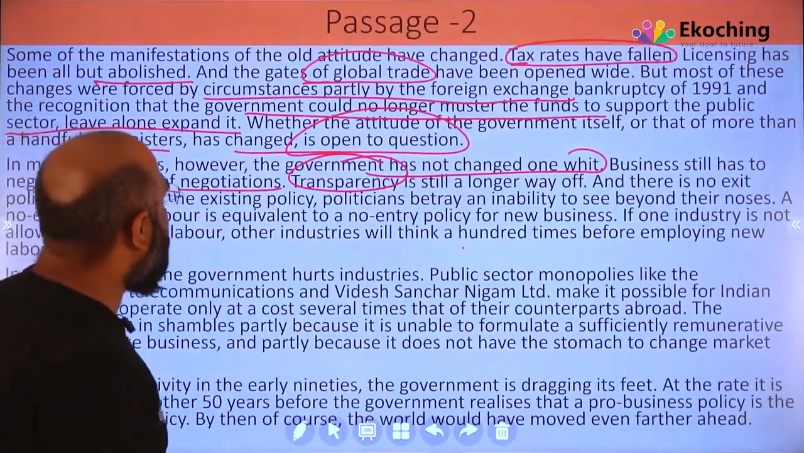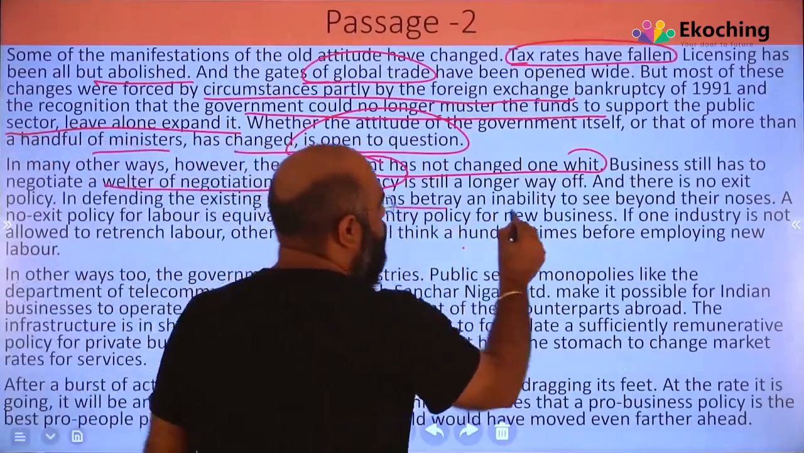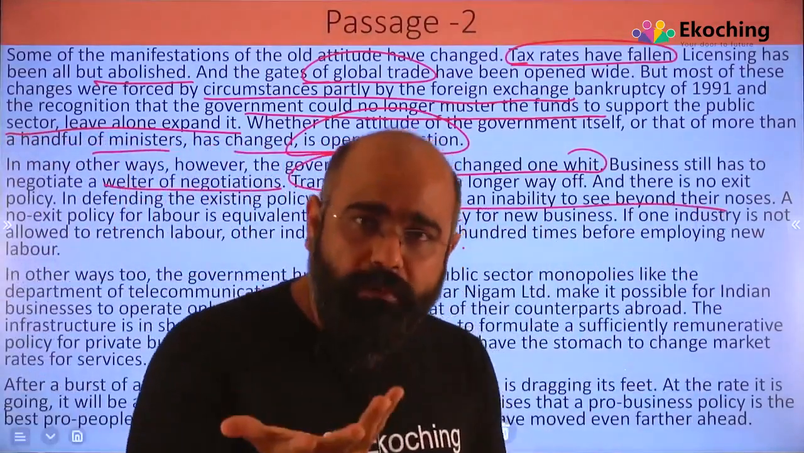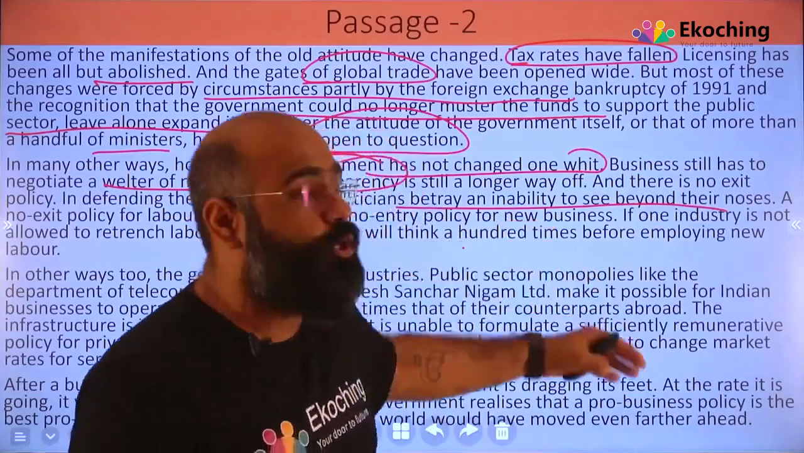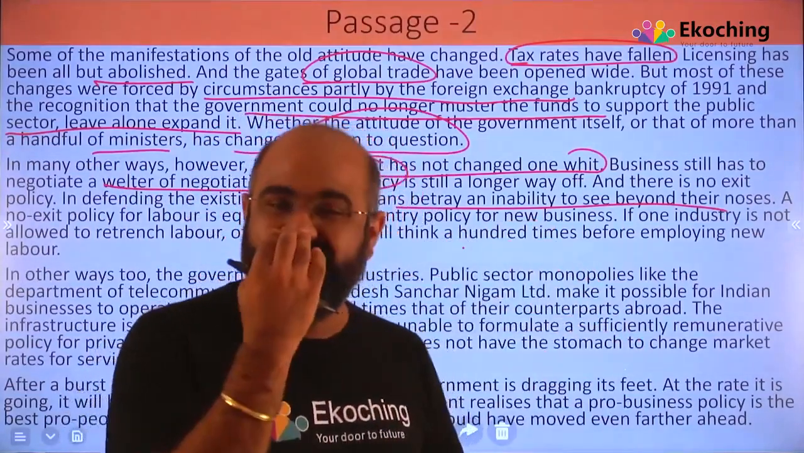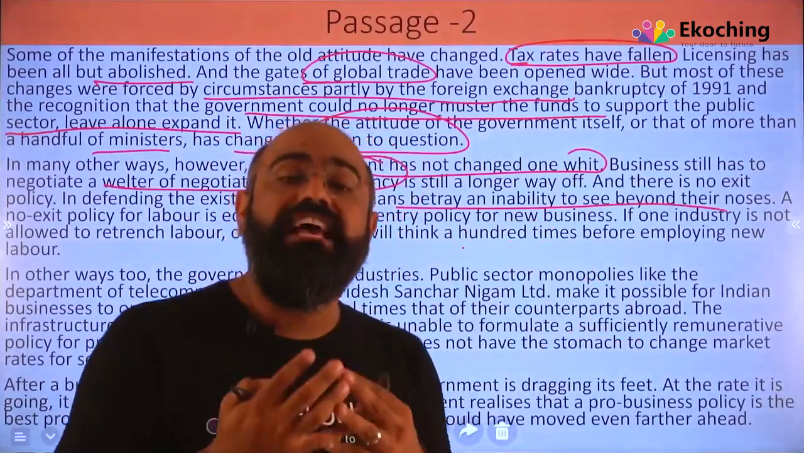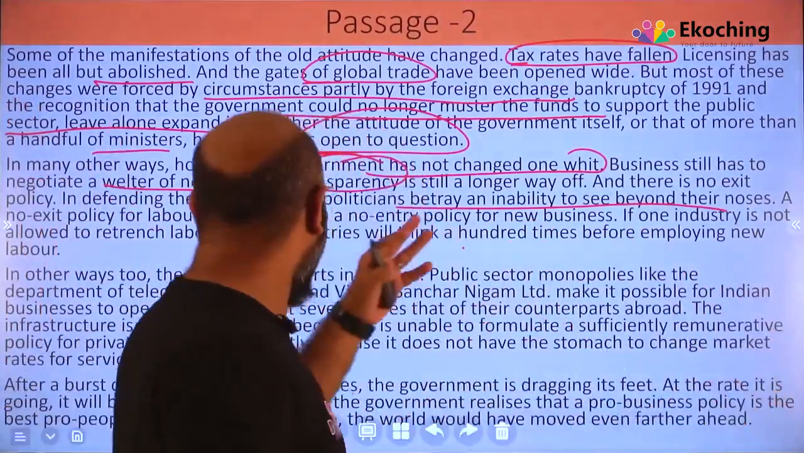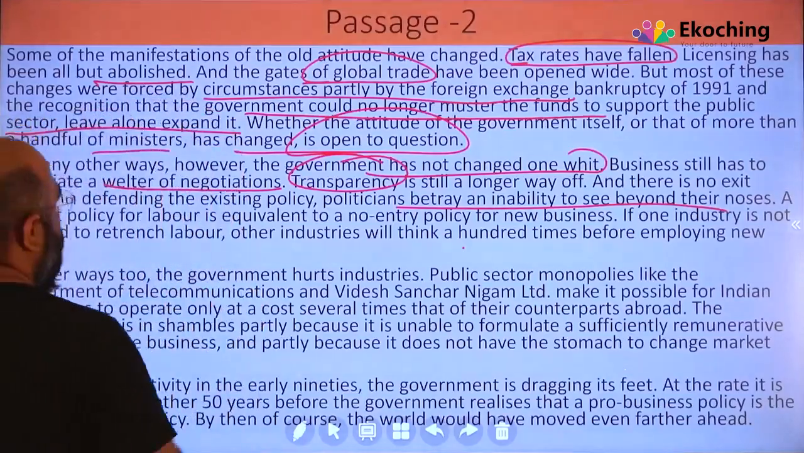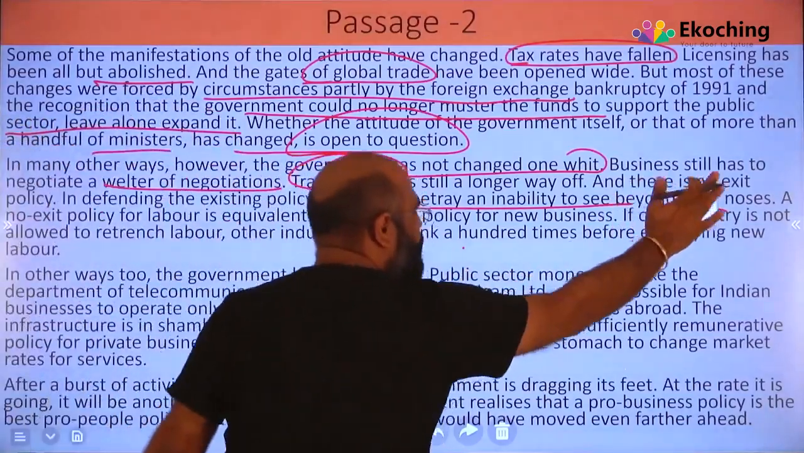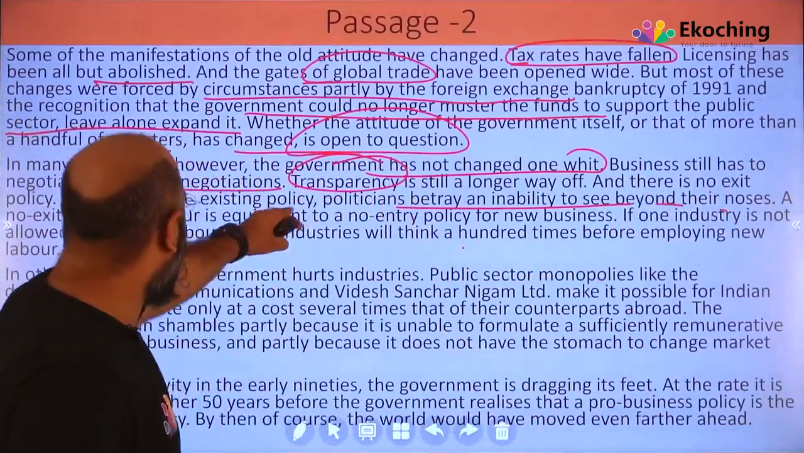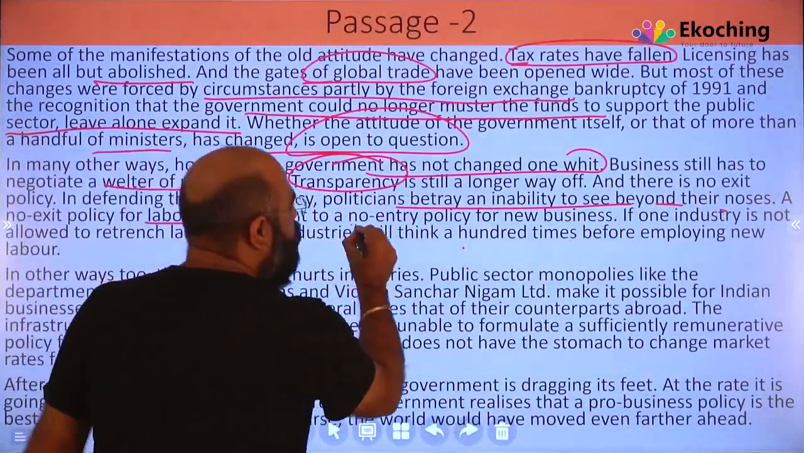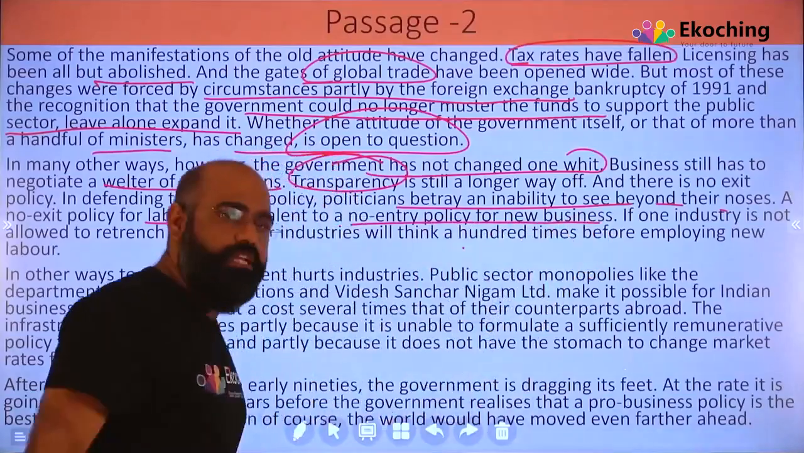In defending the existing policy, politicians betray an inability to see beyond their noses. Politicians have a very myopic view. When we talk about the inability to see beyond their noses, it means they can only see as far as their nose. They don't have a very broad view of things. A no exit policy for labor. So now they are talking about, ये किसके लिए बात कर रहा था, वो no exit policy के लिए. वो क्या बोल रहा है? A no exit policy for labor is equivalent to a no entry policy for new business.